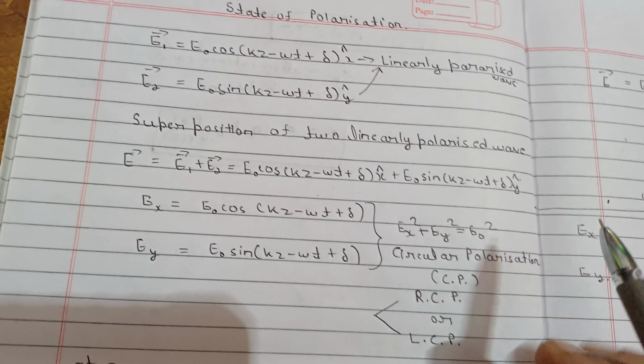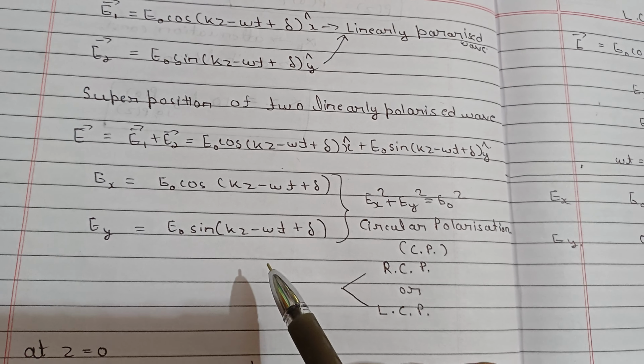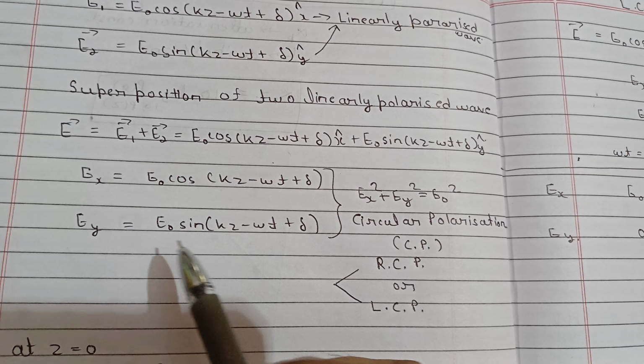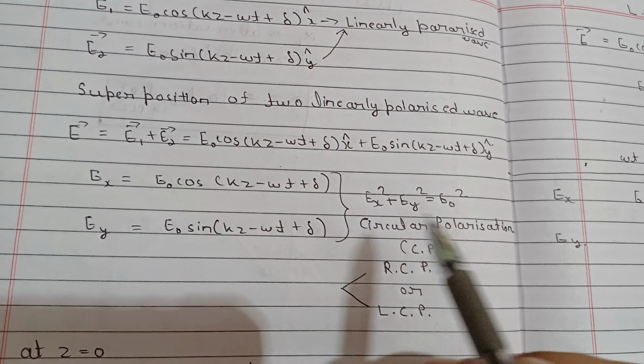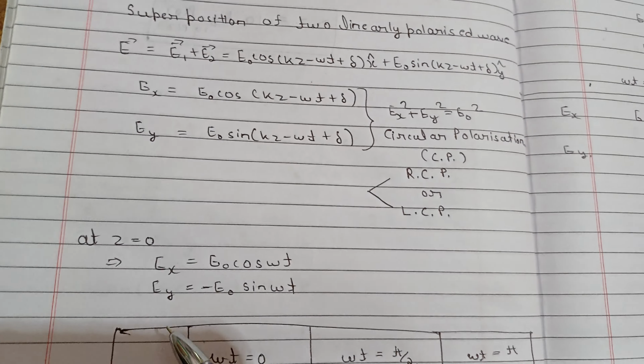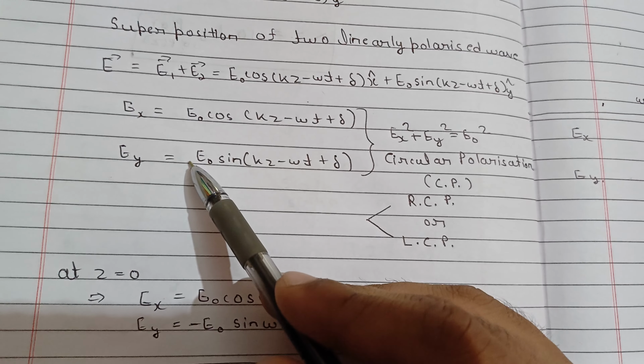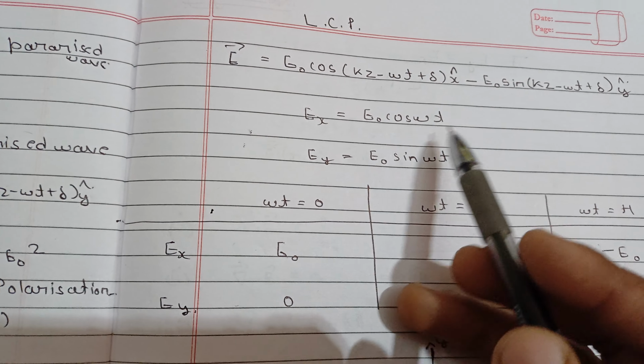Then in place of plus there will be minus, and you will again get a circular equation, which is why it is circularly polarized. But there will be a difference here also: sin of minus omega t will give you minus sin, and minus is already there, so it will give you plus. So the equation will change to this.